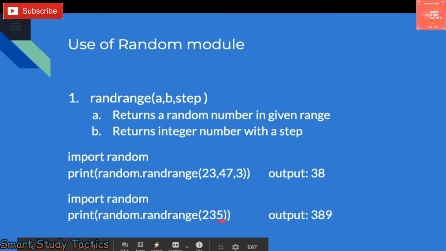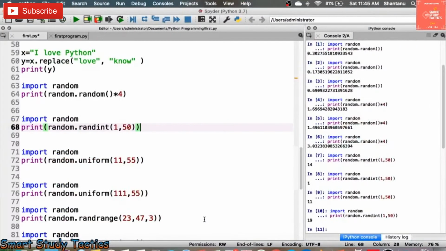You can see here 235. I am generating up to 235, starting from 0. Make sure it is going to start from 0 to 235. So let's understand uniform and randrange with the help of a practical.